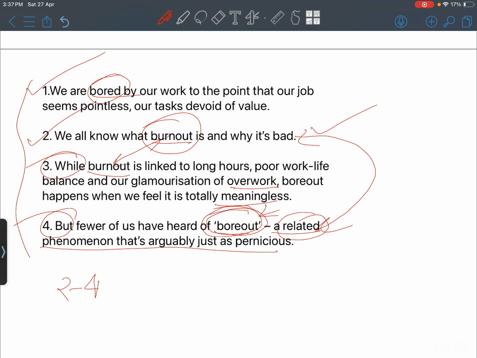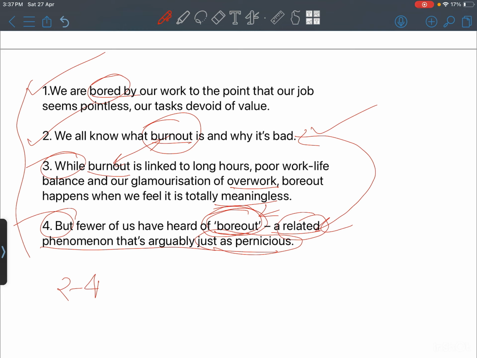So a related phenomenon that's arguably just as pernicious. Just as pernicious means it's as bad as, as dangerous as, as disadvantageous as burnout. Okay, so let's see. So 2 and 4 have formed a mandatory pair.